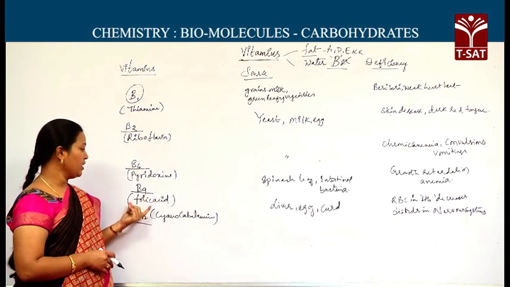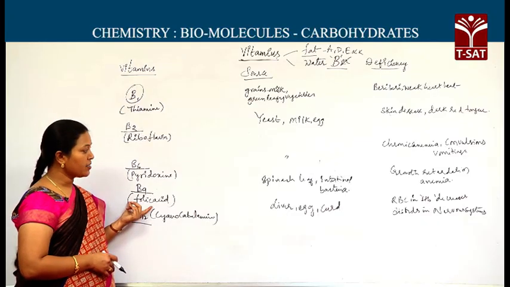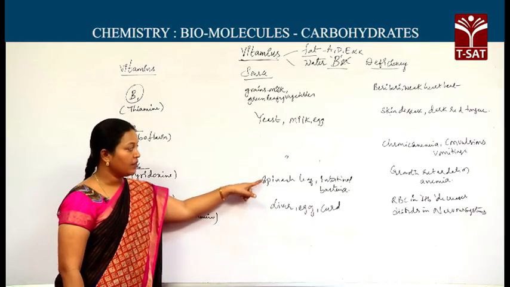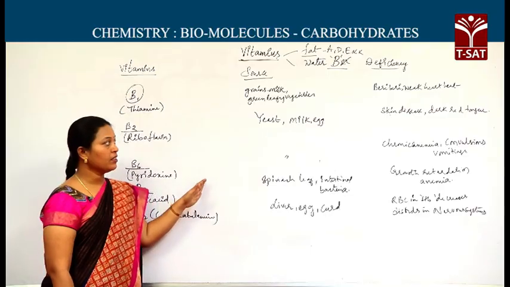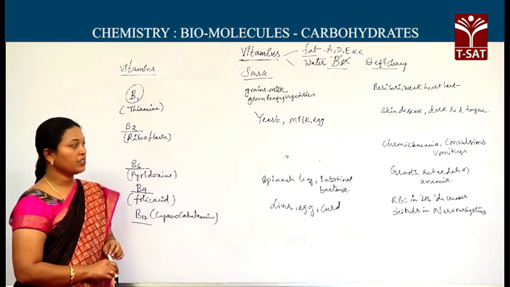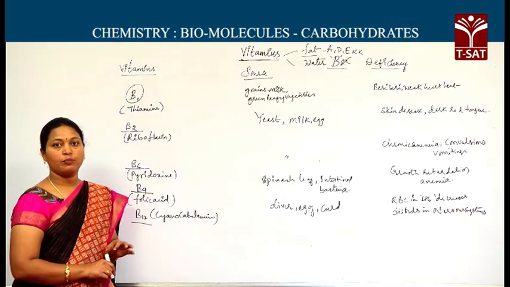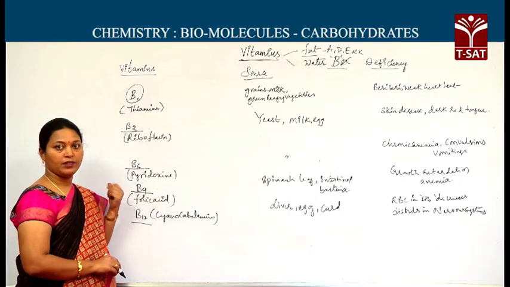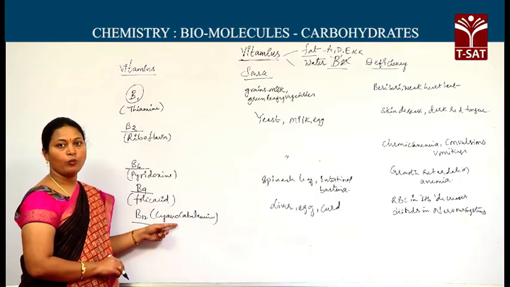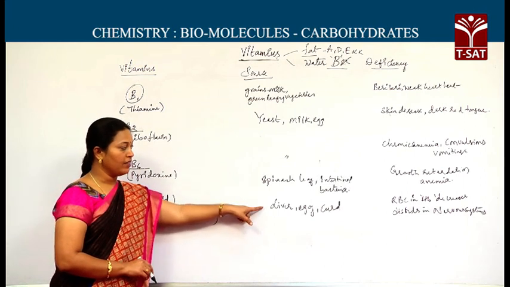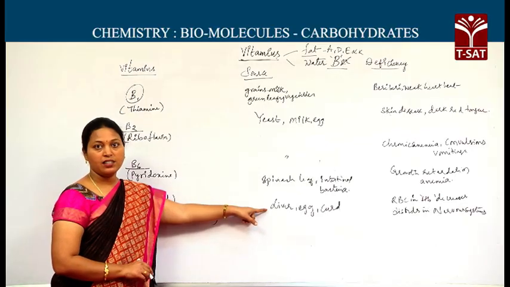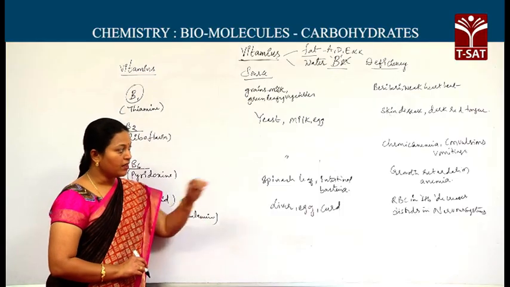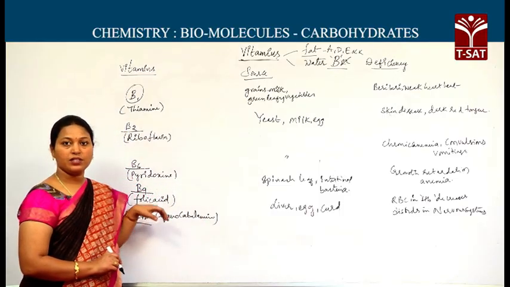Next comes B9, it is folic acid. Folic acid is more available in spinach leaf, in Telugu called palakura, and from intestinal bacteria while taking non-veg. Deficiency diseases: growth retardation and anemia. For that reason only, pregnant women used to consume a lot of folic acid tablets. Folic acid is B9. Next comes B12, and sources are liver, egg, curd. Deficiency: the percentage of RBC decreases in the blood, pernicious anemia comes, and nervous system disorders may be observed due to the deficiency of B12.